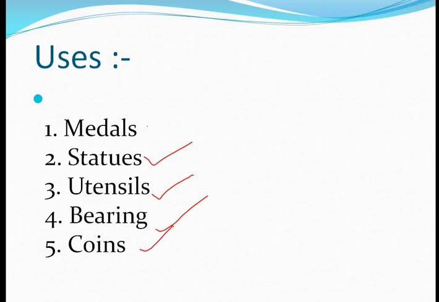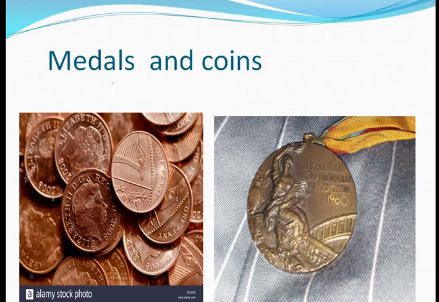The medal part you have already heard of, the bronze medal you win. Whether it is a gold medal, silver medal, or bronze medal, that medal is made up of that kind of metal. If we are talking about the gold medal, that medal is made of gold, and if we are talking about the silver medal, that medal is made of silver only. Now you saw their pictures. This is the medal and the coins case. Here we have different types of coins that are made up of bronze, and here is the medal that is made up of bronze.